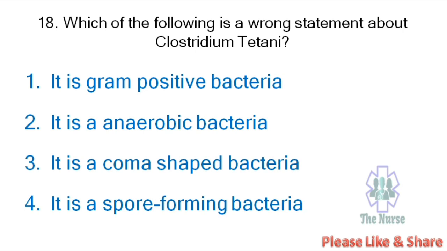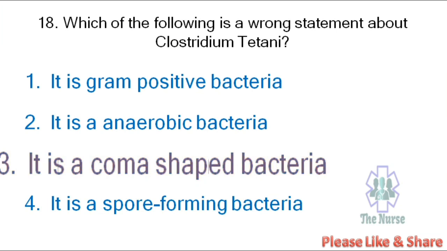Next question. Which of the following is a wrong statement about Clostridium tetani? It is a gram-positive bacteria. It is an anaerobic bacteria. It is a comma-shaped bacteria. It is a spore-forming bacteria. The correct answer is it is a comma-shaped bacteria. That is a wrong statement because Clostridium tetani is a rod-shaped bacteria.